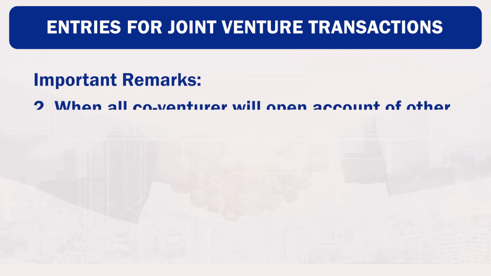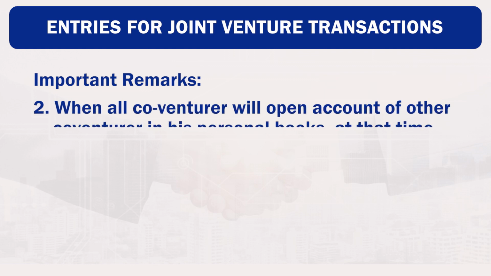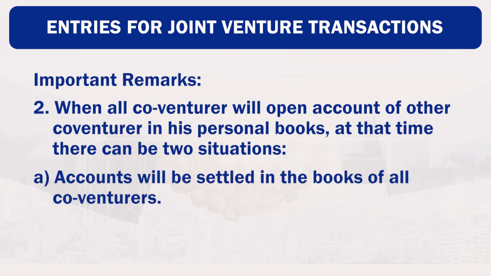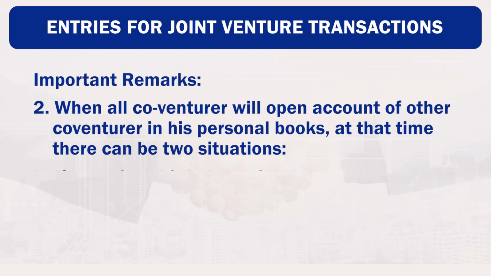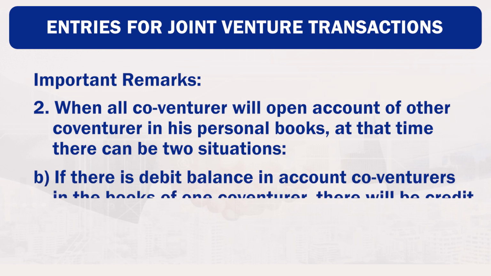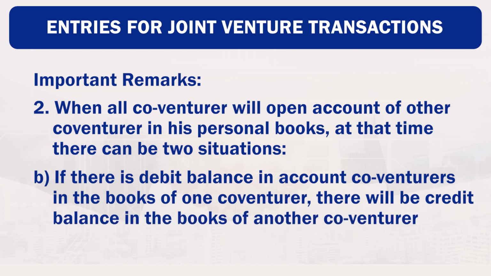Number 2: when all co-venturers open an account of another co-venturer in their books, at that time there can be two situations. A. Accounts will be settled in the books of all co-venturers. B. If there is a debit balance in the account of a co-venturer in the book of one co-venturer, there will be a credit balance in the book of another co-venturer.